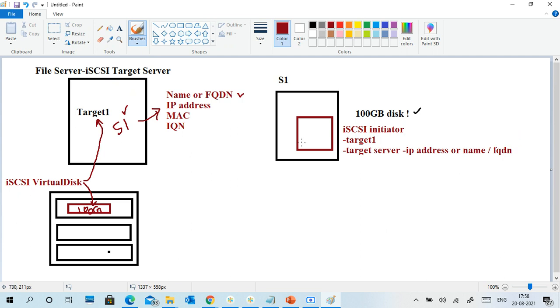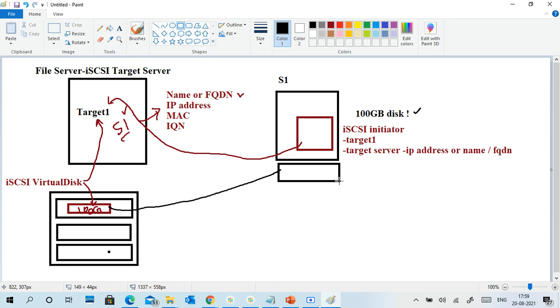So when you tell the initiator about this target server, it checks what targets are assigned to it, and based on that, this hard disk will be assigned here.